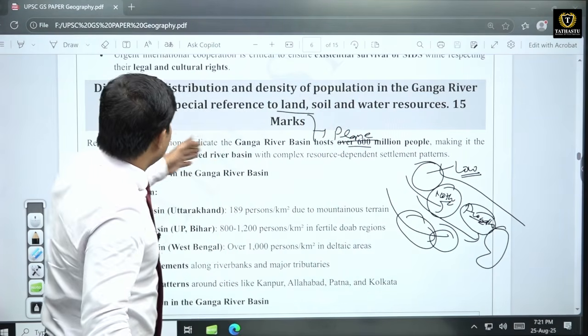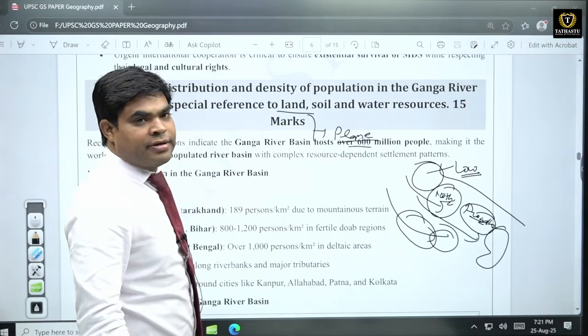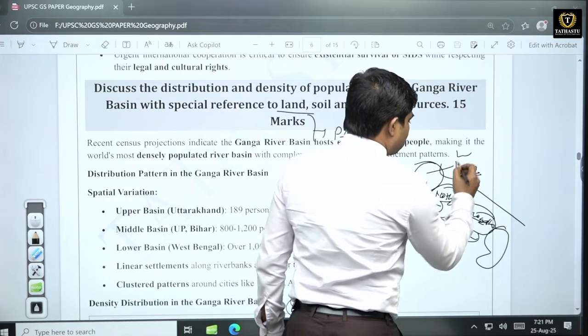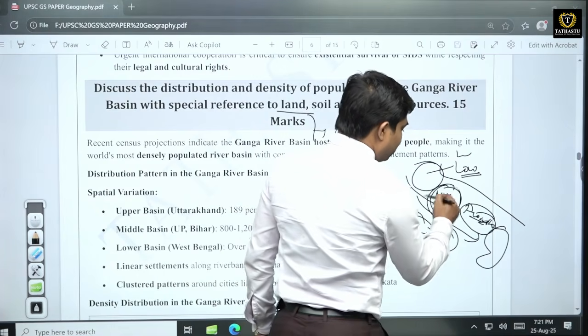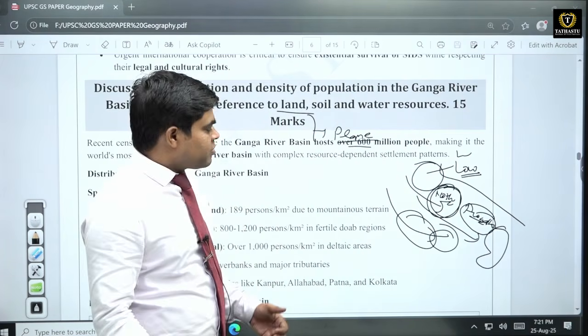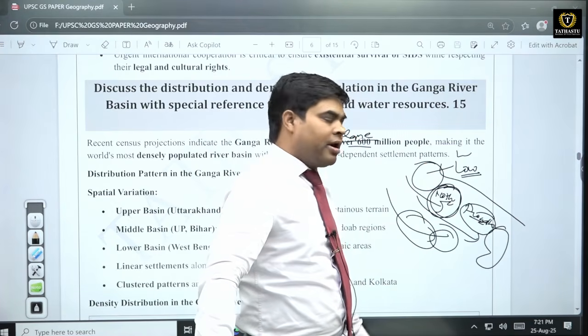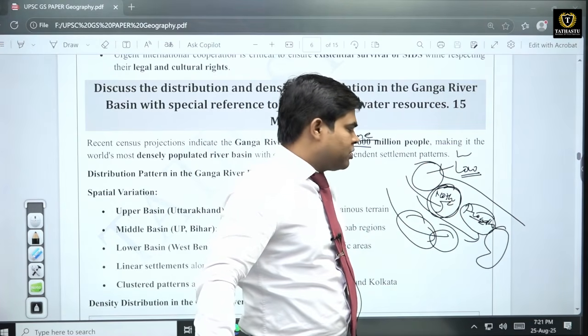So you have to write all these factors. Based on that you can divide various regions like the Uttarakhand region, the central northern region, Meerut, Moradabad, these kinds of districts. Then there is the Awadh plain. In Awadh we can also write something about the population.